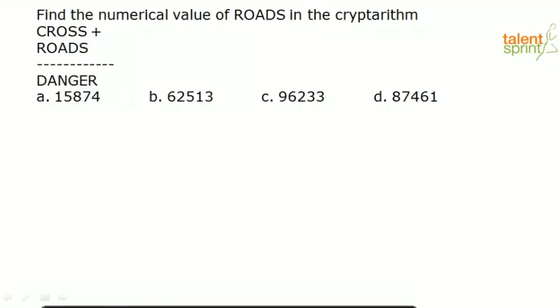The most important thing in cryptarithms is you should always look at what is given in the question and try to find some clues. That will definitely help you in making your calculations faster. First tell me, what is a cryptarithm? A cryptarithm is a mathematical puzzle where numbers are replaced by alphabets, and you have to find the corresponding number for each alphabet. We all know this. Now, let's take this question. Find the numerical value of ROADS in the cryptarithm CROSS + ROADS = DANGER.